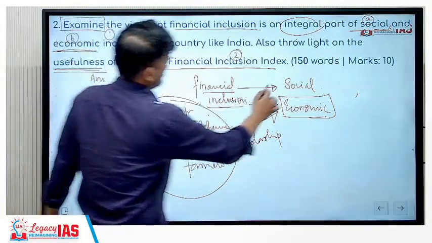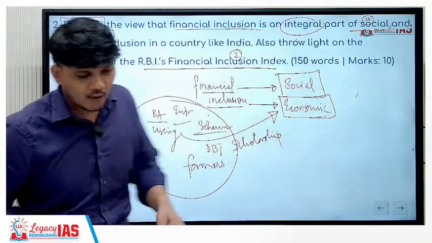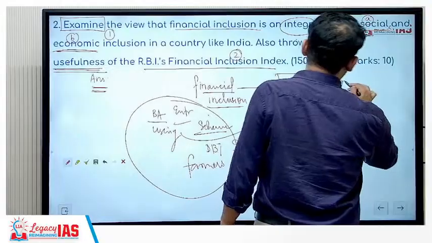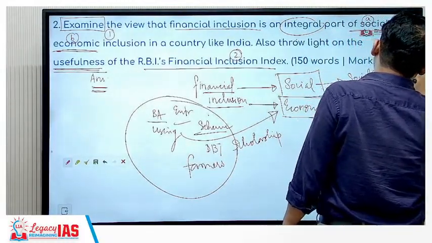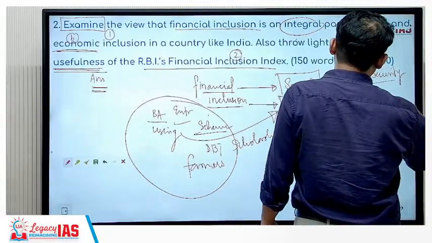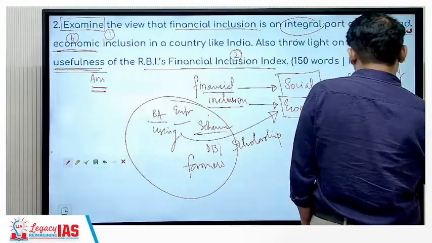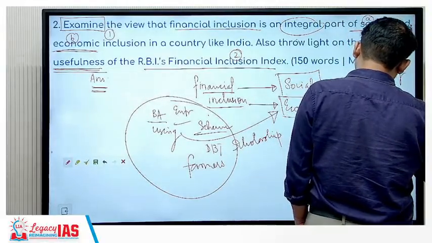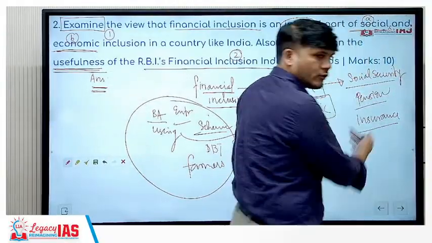Now next is again social inclusion. How can it lead to social inclusion? You can write down this statement about it. In social inclusion, you can have your social security, as in your pension, or let's say your insurance, and social security schemes.